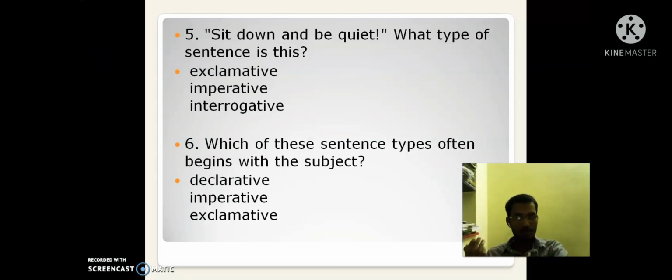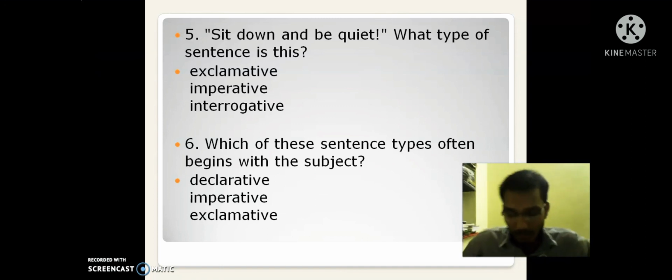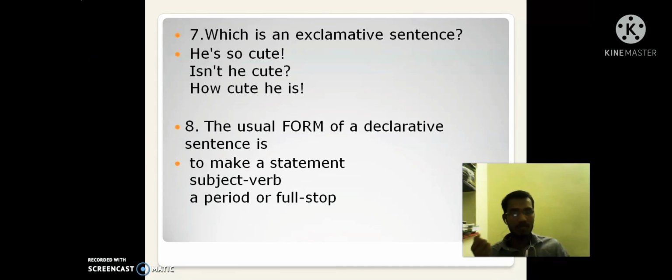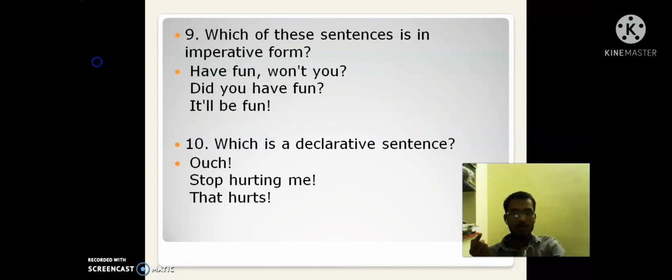Sit down and be quiet. What type of sentence is this, right? It is an imperative sentence. Which of these sentence types often begins with a subject? That is a declarative sentence, right? A declarative sentence always begins with a subject, right? Which is an exclamative sentence? Here the right answer is "How cute is she!" The usual form of a declarative sentence is subject and verb.